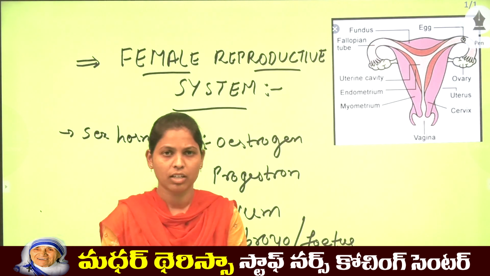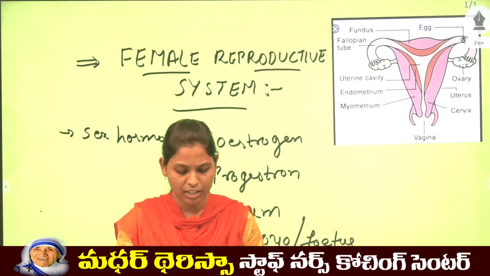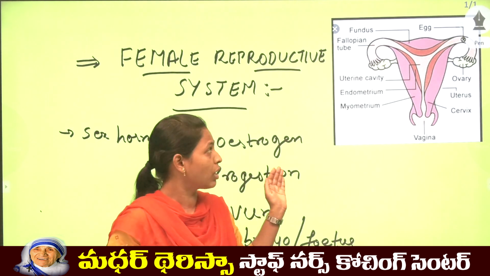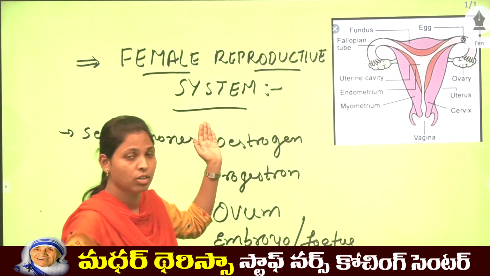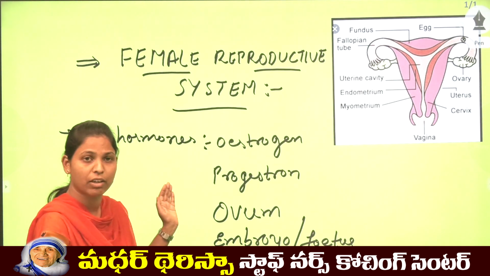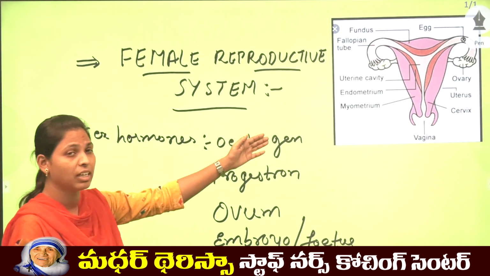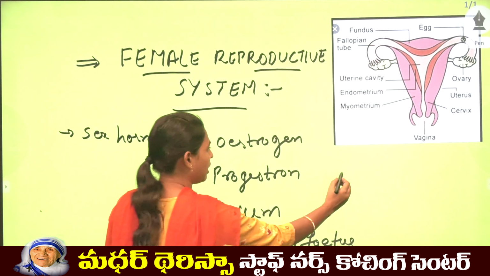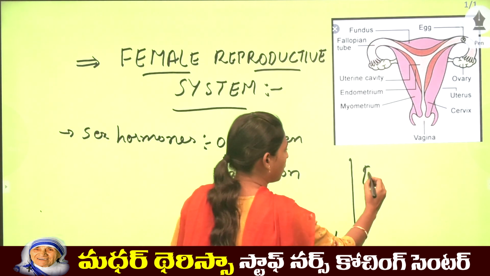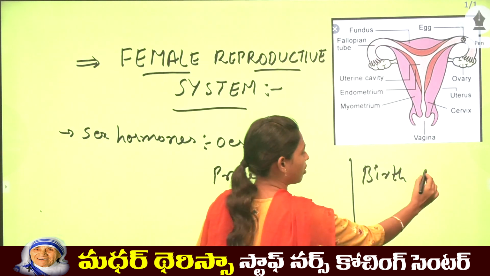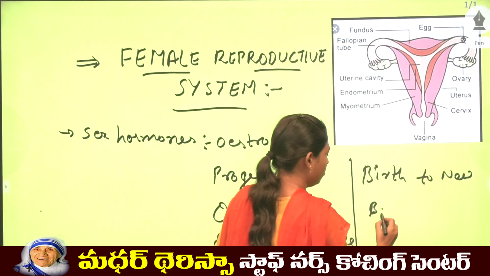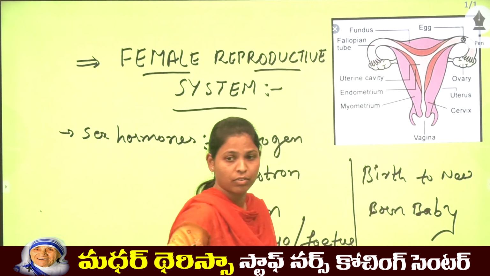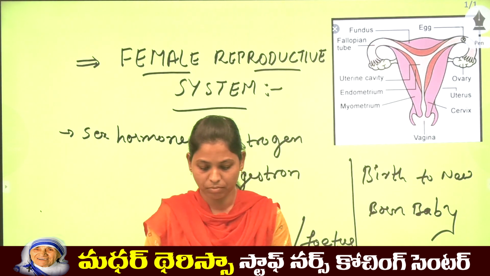Okay, these are some of the important and major functions of the female reproductive system, and it also gives birth to the newborn baby. By the female reproductive system, the newborn baby's development takes place, and birth to the newborn baby happens.